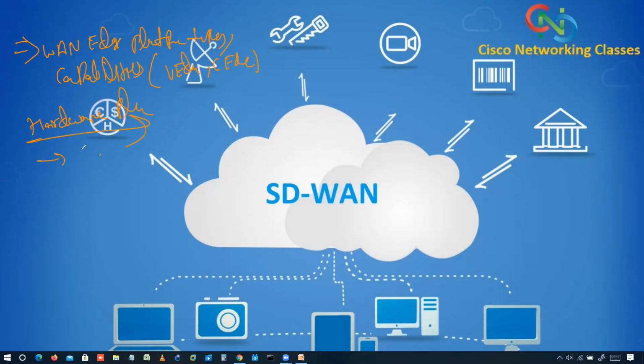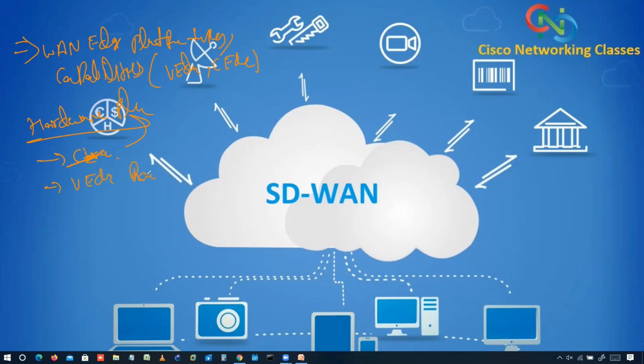In the hardware platform, the routers we can deploy are vEdge routers running Viptela OS, and integrated services routers, ISR 1000 series and 4000 series, running IOS XE SD-WAN software. Let me note that down here.